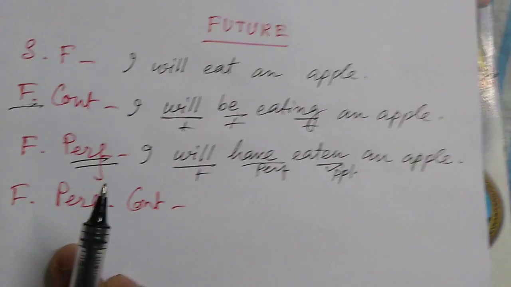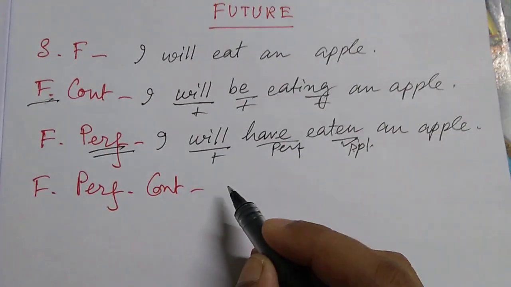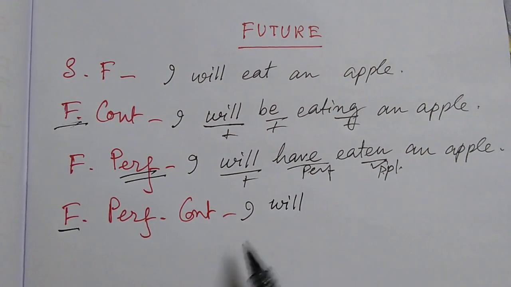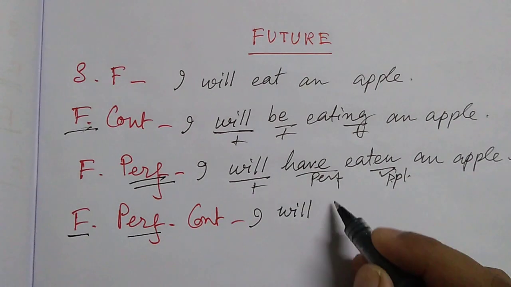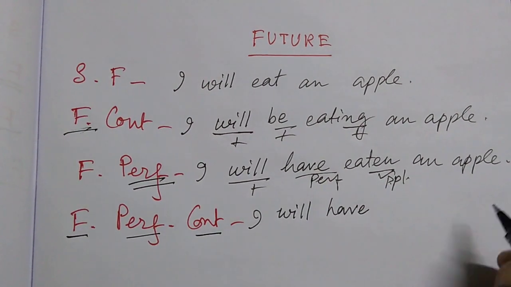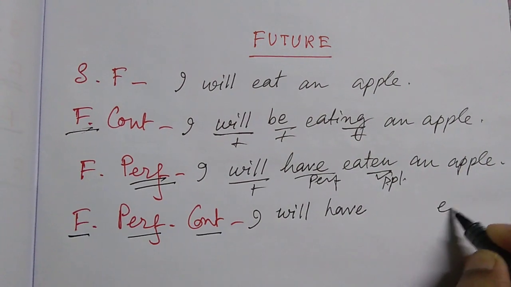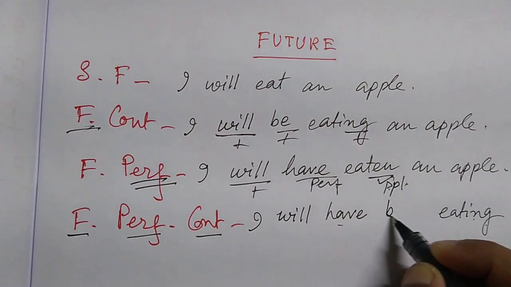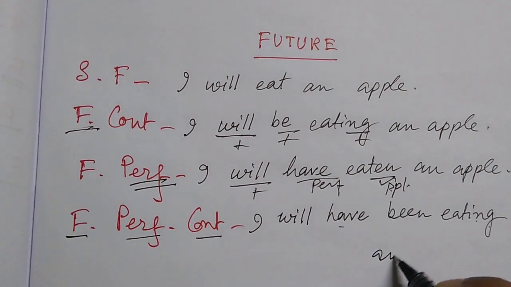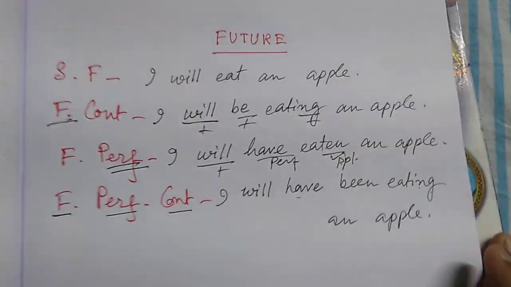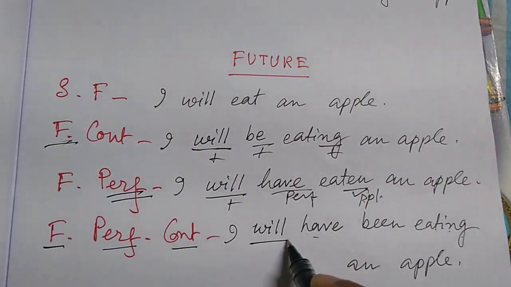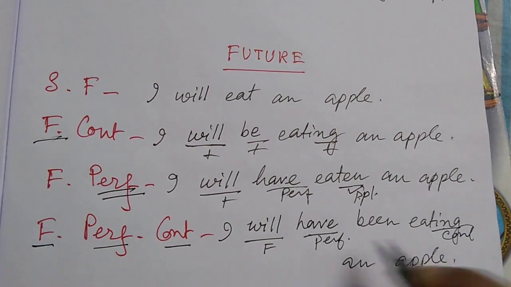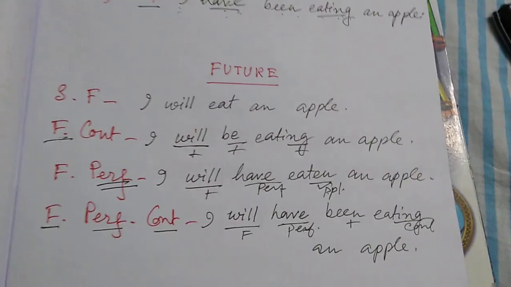Now I know many of you can answer what the future perfect continuous will be. Let's see. Yes, I, and then for future will. Okay, for perfect have. For continuous tense eating. For making friendship between the two, or the bond? Been. I will have been eating an apple. How did we make it? Once again, will for future, have for perfect, ing for continuous, and to bond these two, been. I will have been eating an apple.